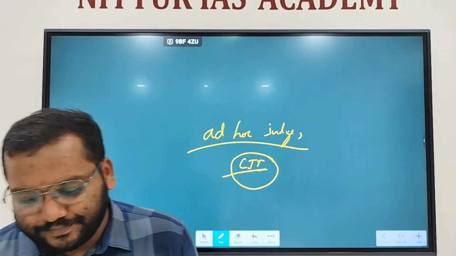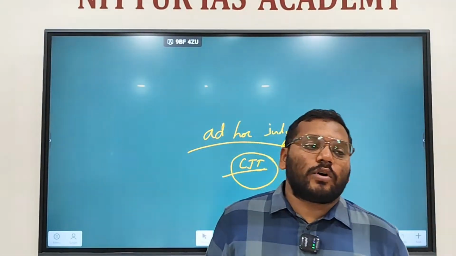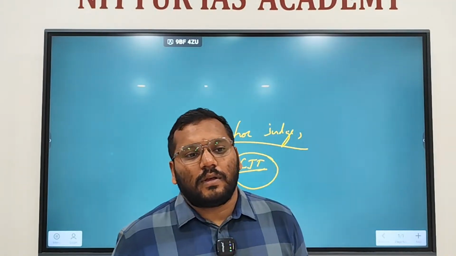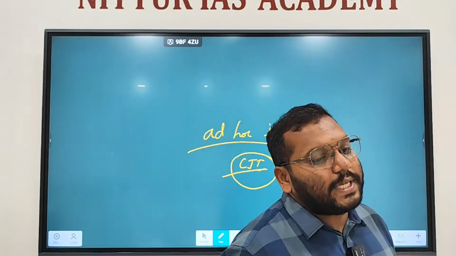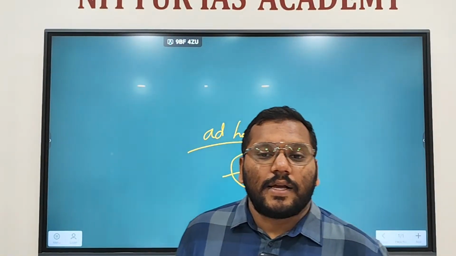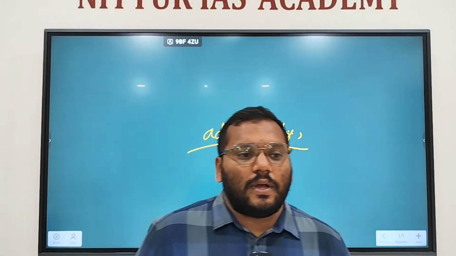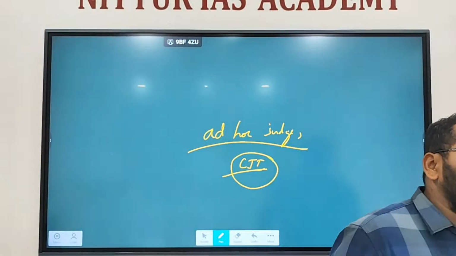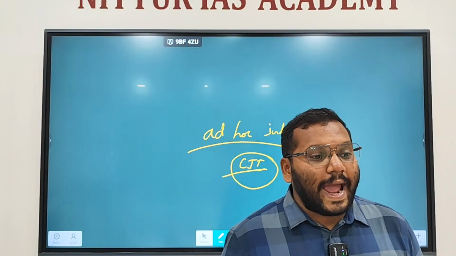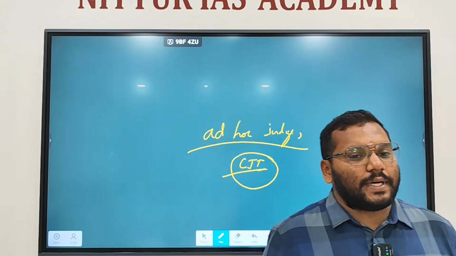Fine. Next, retired judges. The Chief Justice of India can request retired judges of the Supreme Court or High Court to act as judges of the Supreme Court with the previous permission of the President.